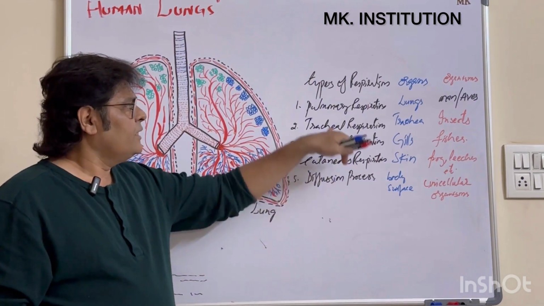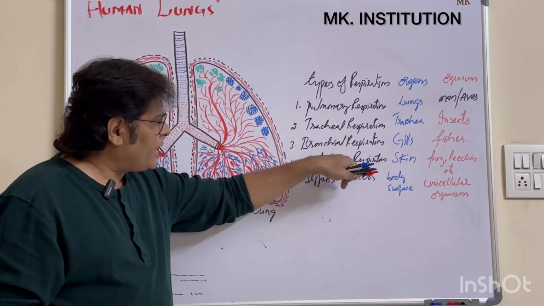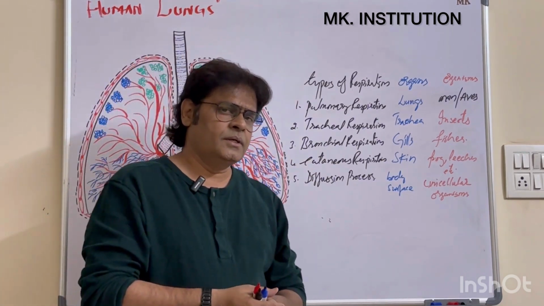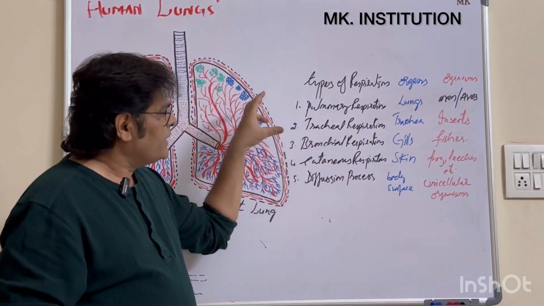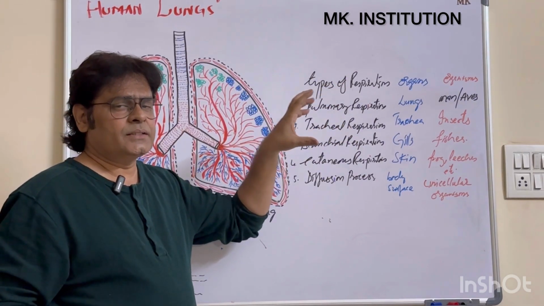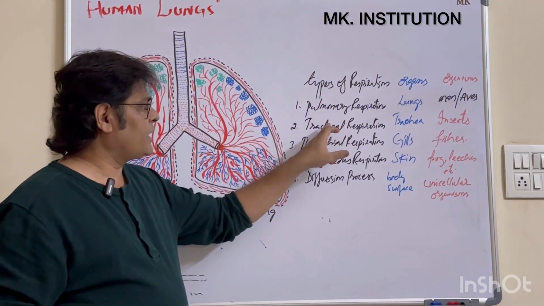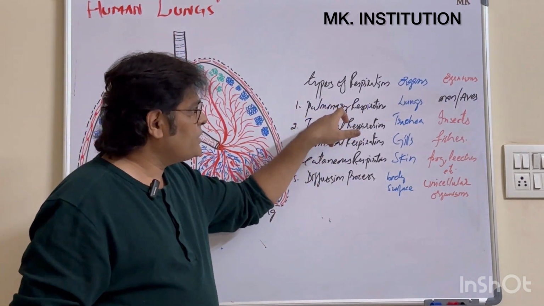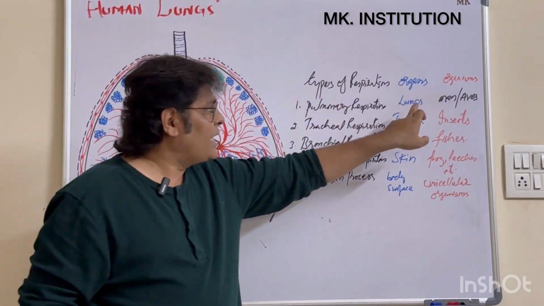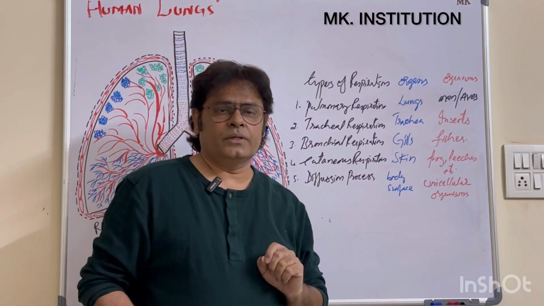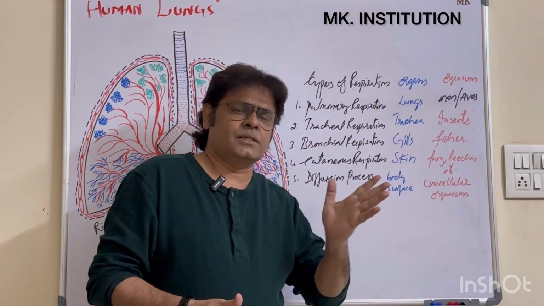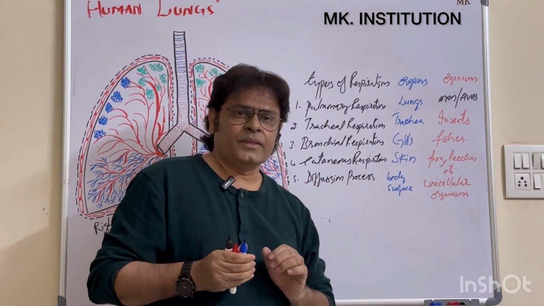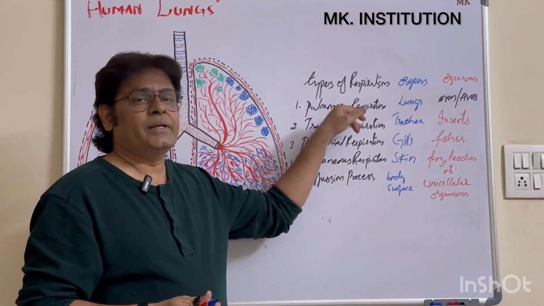Clear? For each definition you write, you'll get 2 marks. They may ask you to define pulmonary respiration, or define the terms, or write short notes on pulmonary, tracheal, bronchial, cutaneous, and diffusion. So what will you write? The respiration in which the lungs play a major role, or the respiration which takes place through the lungs, is called pulmonary respiration.